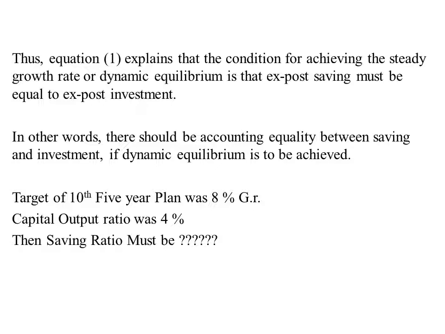We know that G equal to actual growth rate, delta Y by Y equal to 8%. That is G equal to 8%. Capital output ratio, that is small c, C equal to 4%. GC equal to small s. Then saving ratio must be equal to 32%. Okay, there must be an equality between saving and investment in order to attain steady growth rate. That is Harrod's first statement.